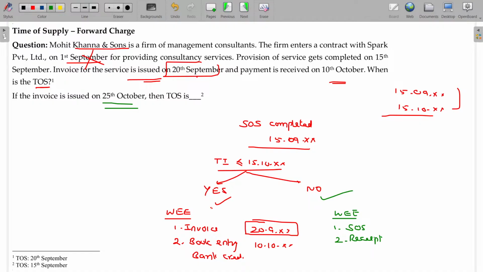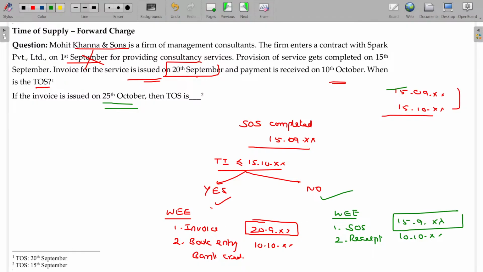Receipt of payment date, further you can classify that as book entry as well as bank credit entry. Here we have been given only one receipt date, so you need not bother about subsequent ones. Receipt date being 10/10, supply of service being 15th September. Between these two, whichever is earlier, 15th September will be the earliest date.